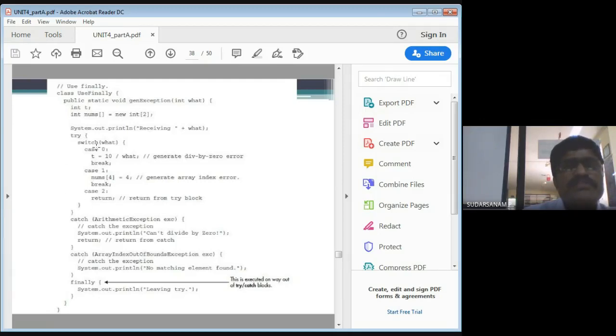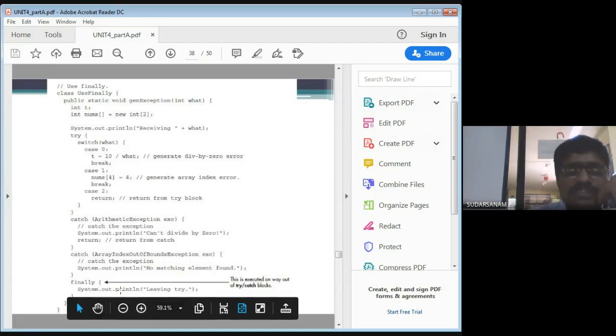Try is nothing but the switch statement you kept in it. Now, switch of what? Case 0 is t equal to 10 divided by what? So what value are you passing? For example, if I pass 0, because the case value is 0, it will execute. 10 divided by 0 generates the divide by 0 exception, so "cannot divide by 0" will be executing.